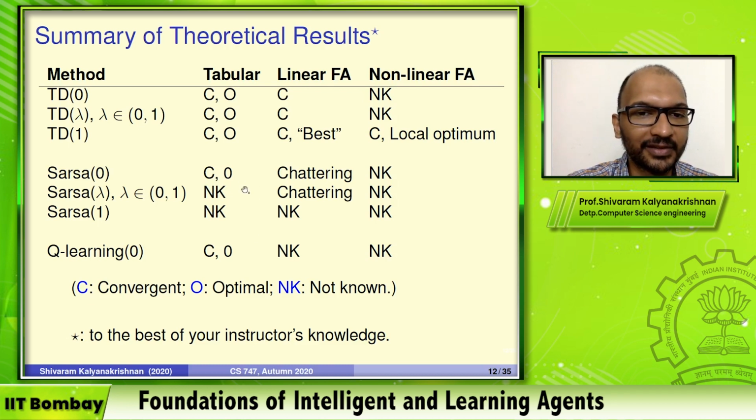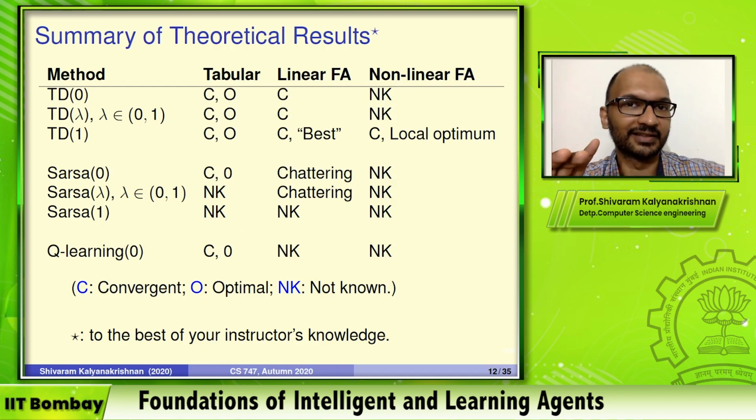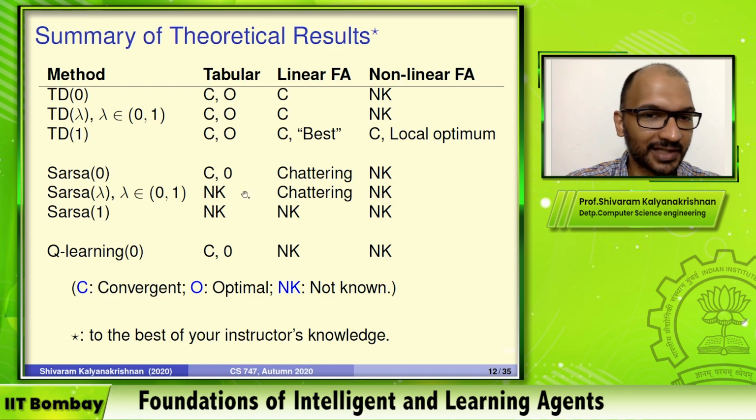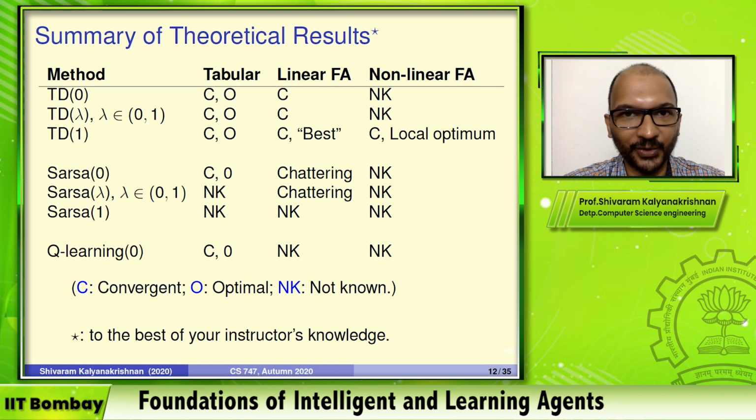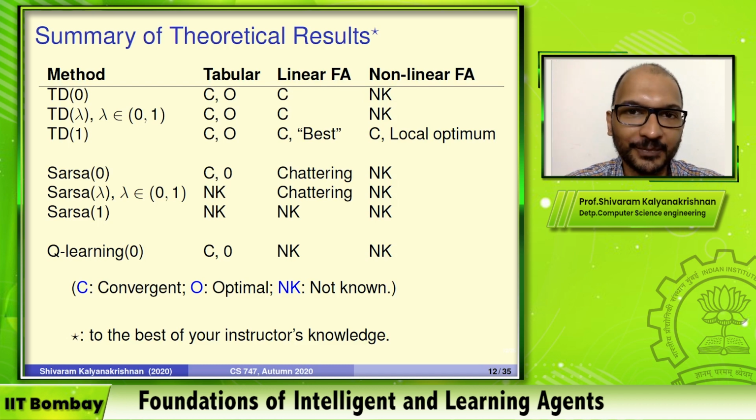So the fact that it's not known also means here that there is no proof of divergence either. It's not been shown that Sarsa lambda or Sarsa 1 can diverge. So it's really something that we don't know. Almost always in practice it will converge, but convergence is not a practical thing, it's actually a theoretical concept. So there we don't have a formal proof that it is going to converge.